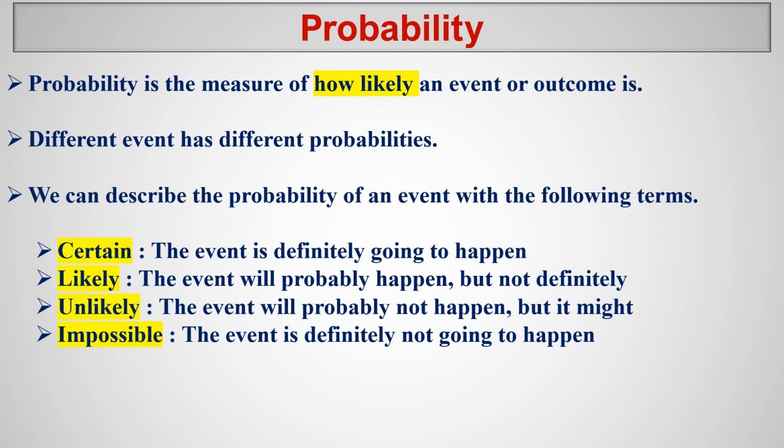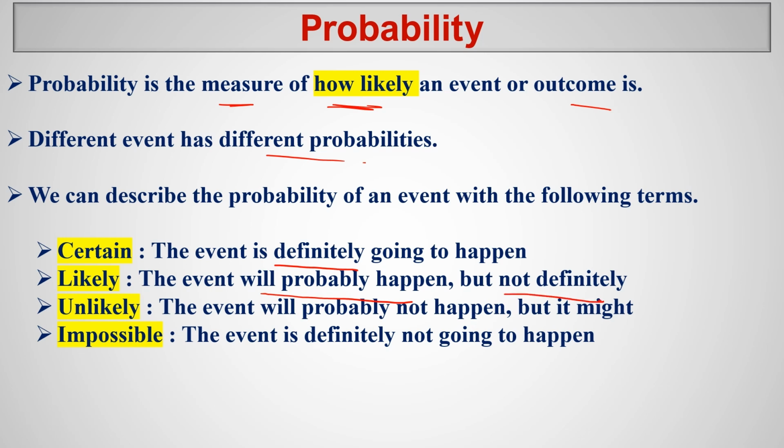So probability is a measure of how likely an event or outcome is. Different events have different probabilities. So we can describe the probability of an event with the following terms. Certain means the event is definitely going to happen. Likely means the event will probably happen, but not definitely.